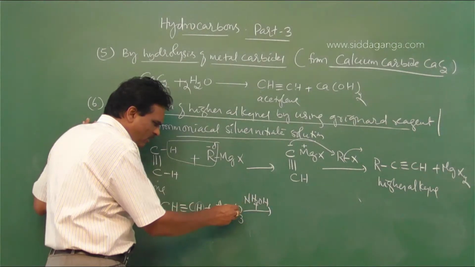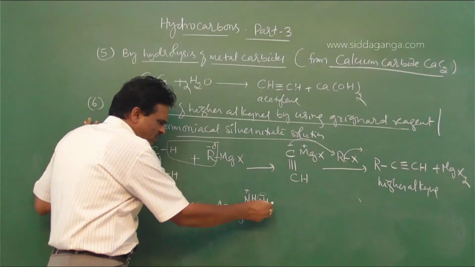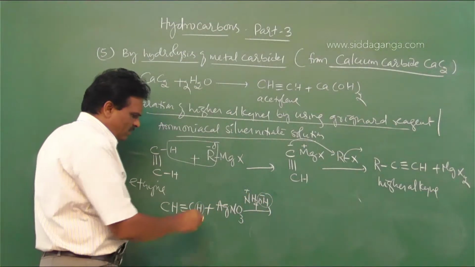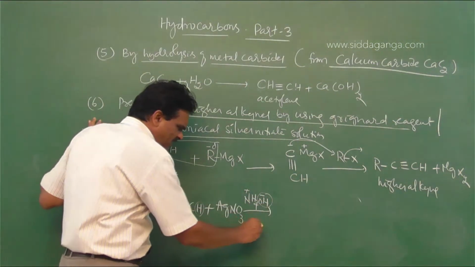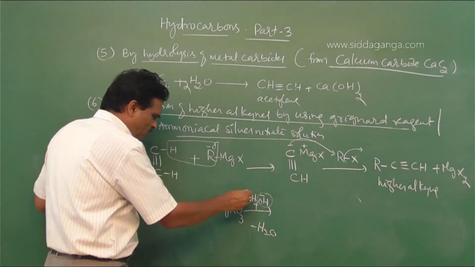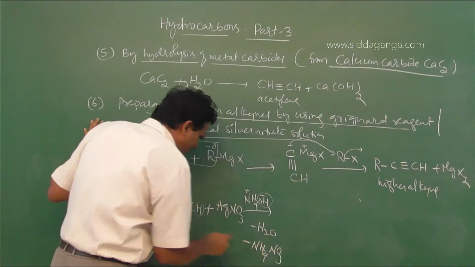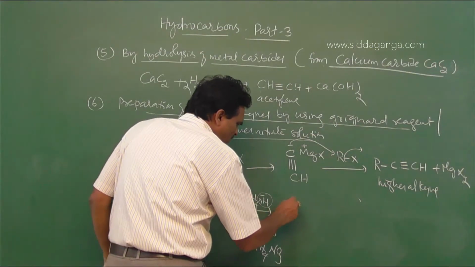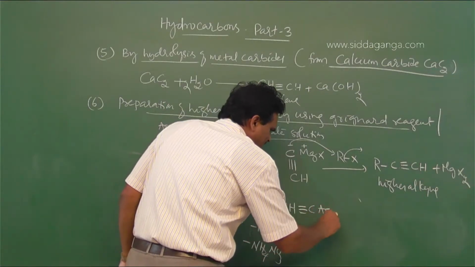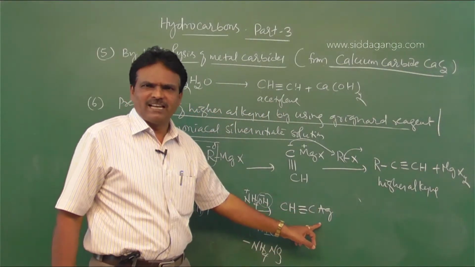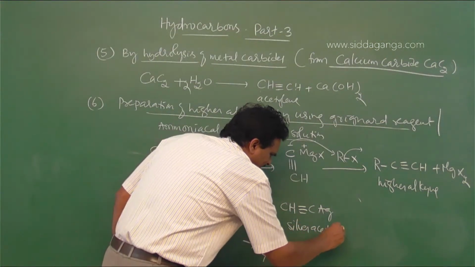We get ammonium nitrate: NH4 plus OH minus, this OH minus takes up H plus to form water, and NH4 plus combines with NO3 minus to form NH4NO3. The H is replaced by Ag to form silver acetylide, CH triple bond C-Ag. This is called silver acetylide.